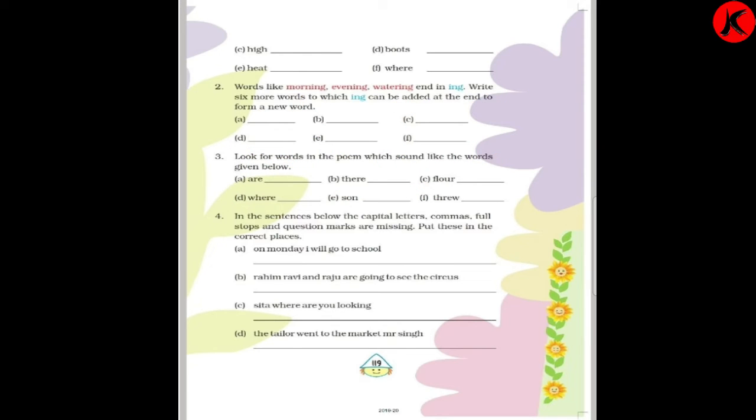Look for the words in the poem which sound like the words given below. We have to find out the words in the poem which sound like the words given below. So we'll write the first one. A-R-E, so the same will be H-O-U-R, our. There, T-H-E-I-R, their. Then floor, so it will be flower, F-L-O-W-E-R, flower. Where, so it will be W-E-A-R, wear.